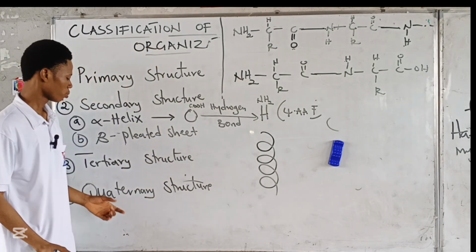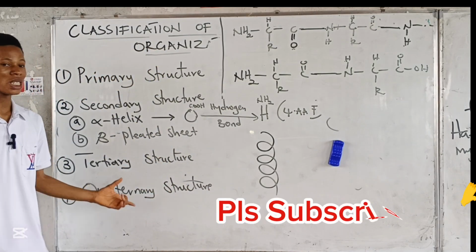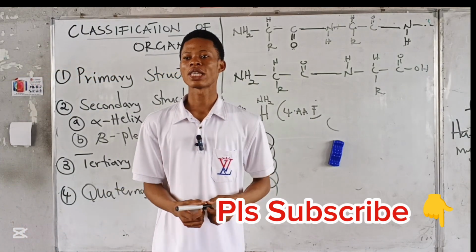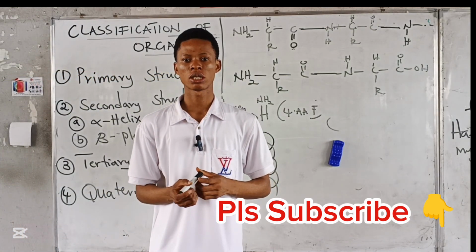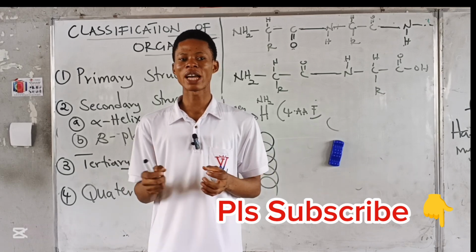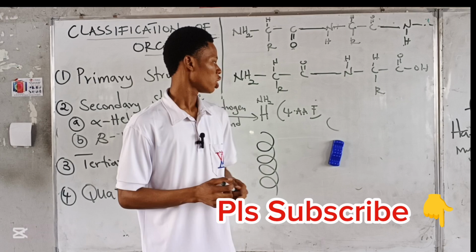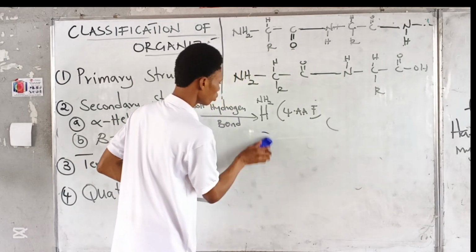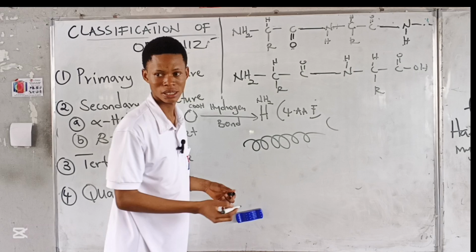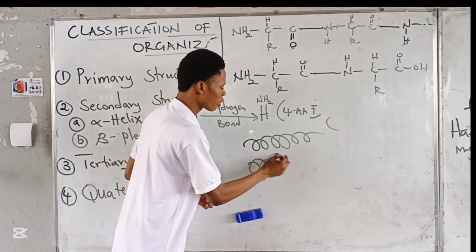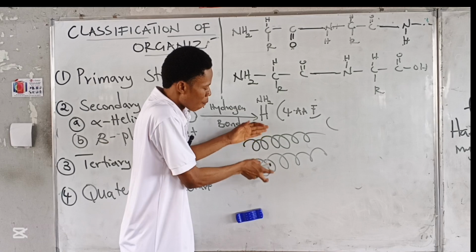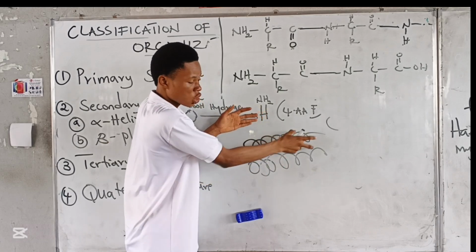All right. So in quaternary structure, we said quaternary structure of protein consists of different polypeptide chains, right? If I have one polypeptide chain already folded, and I have another polypeptide chain already folded, and these two bond together, this chain is different from this one.